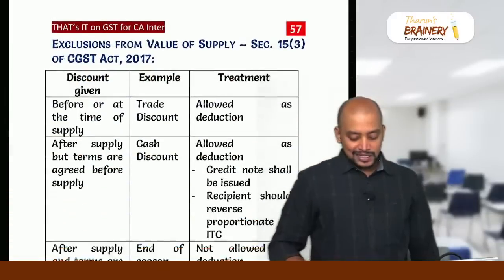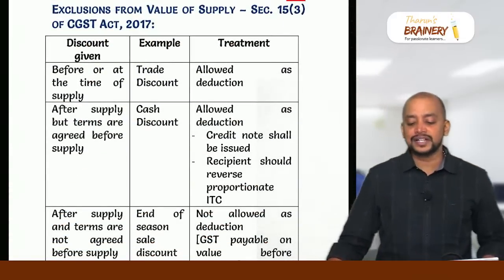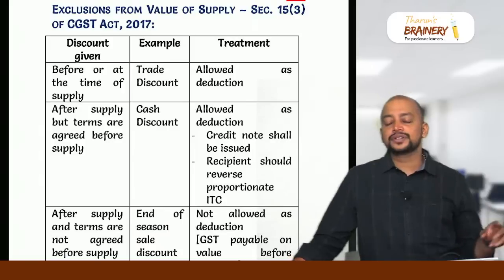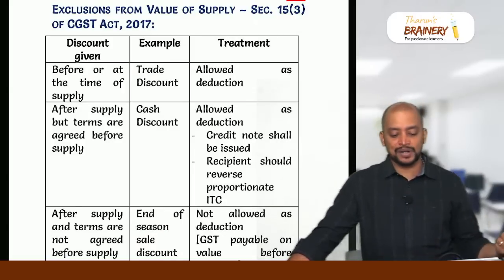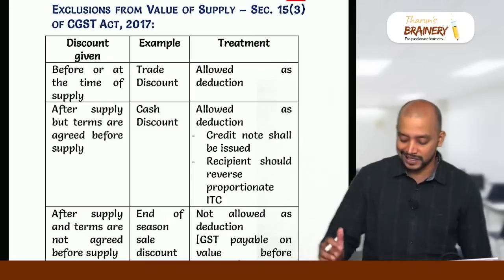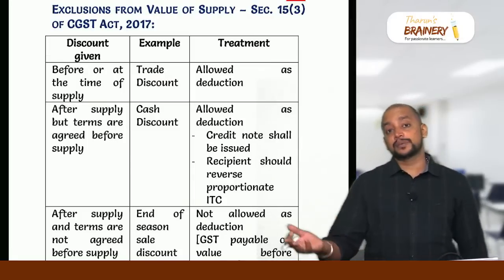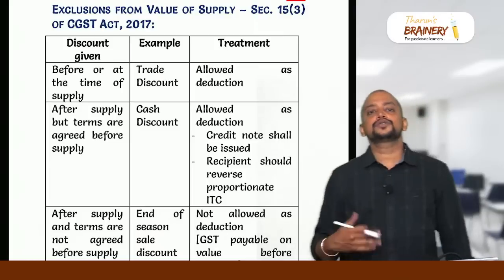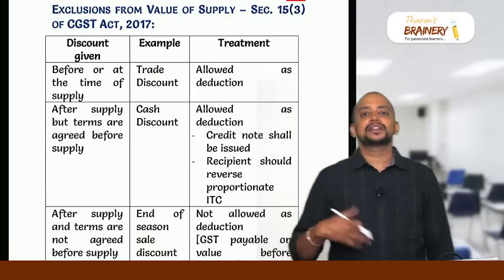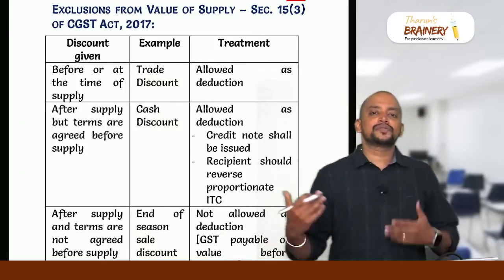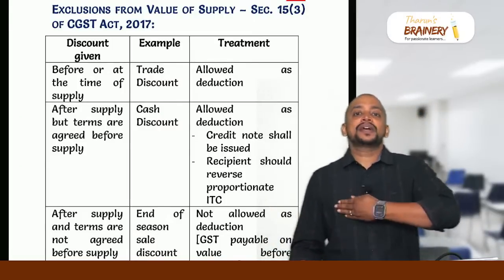Okay. Then section 15 subsection 3. So we have 3 discounts. Discount given before or at the time of supply, that is trade discount, is always allowed as deduction. If the discount is given after supply, but the terms are agreed before or at the time of supply, then also it will be allowed as deduction. For that, the supplier is required to give the recipient a credit note. Because of the credit note, what will happen to the supplier liability? Supplier liability will be reduced.